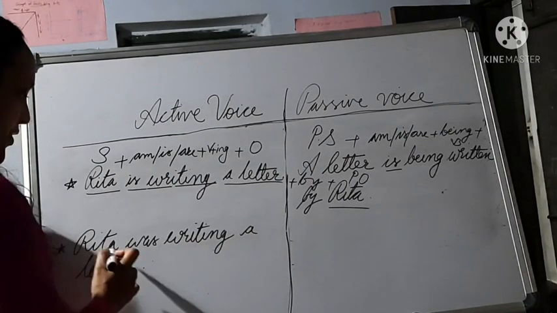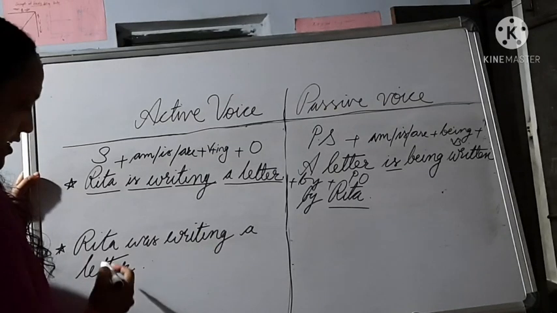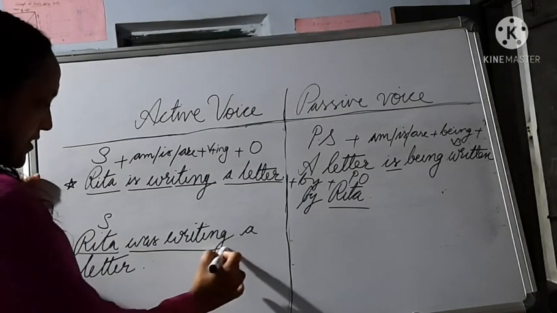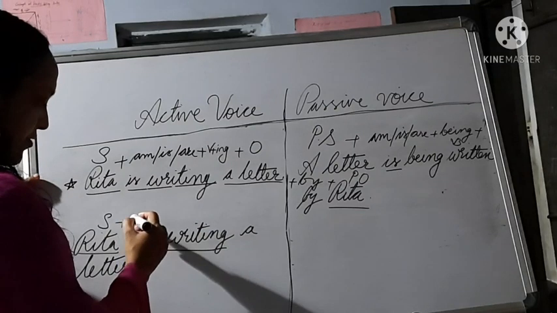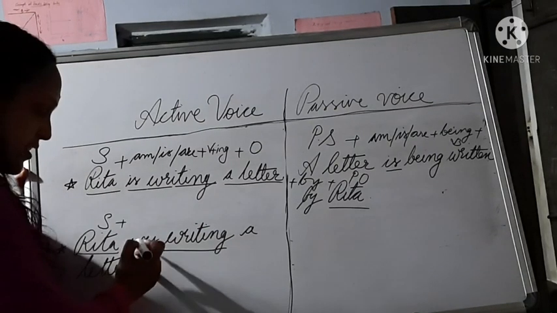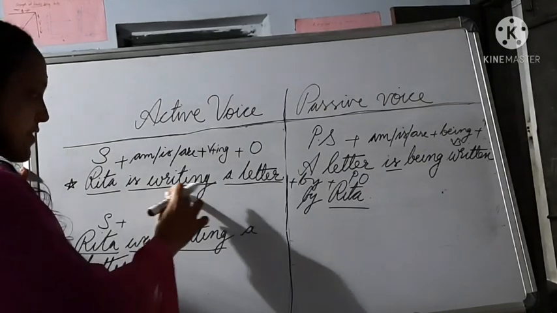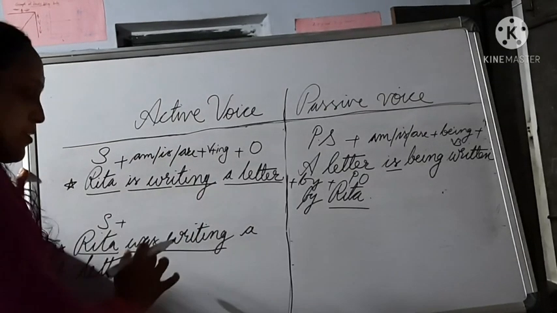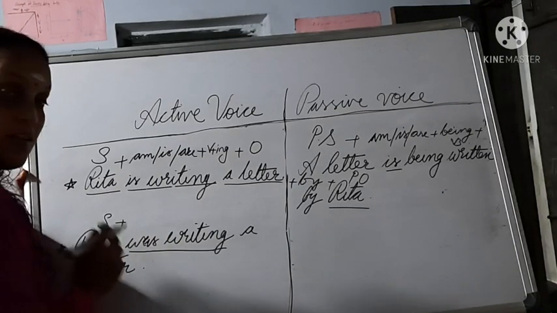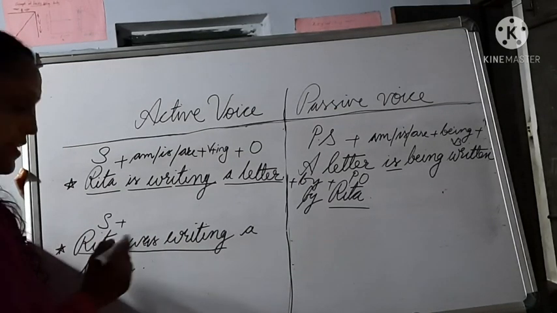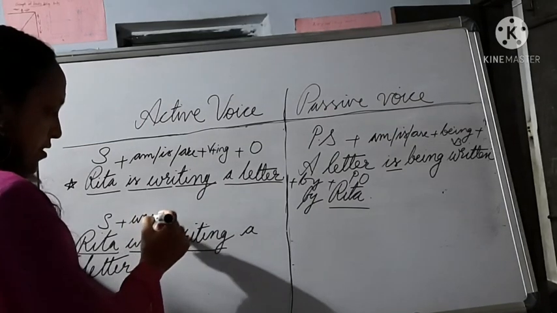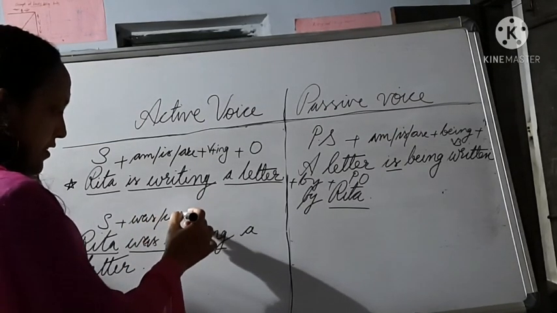What is that? Rita was writing a letter. Here Rita is the subject. Was writing is in past continuous form. What is that? Past continuous form. Earlier, is writing was in present continuous form. So was writing uses was or were. That is the rule for past continuous: was or were plus the continuous form.